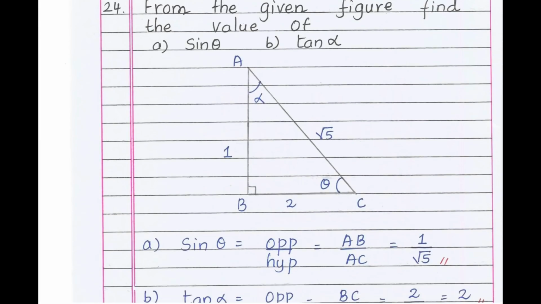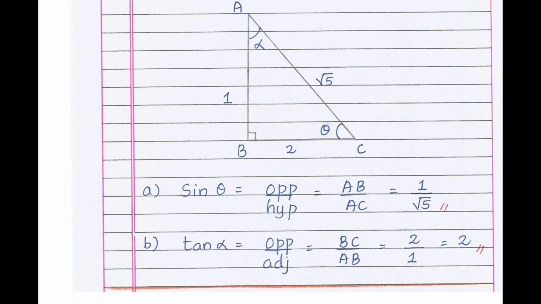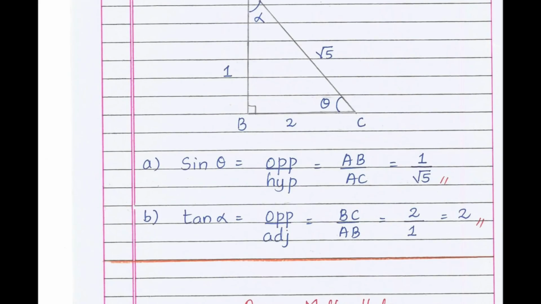Moving to 24th question, from trigonometry. From the given figure, find the value of sine theta and tan alpha. Just look at the figure and find it. With respect to theta, the opposite is this side, and the base, or adjacent, is BC. With respect to alpha, BC is the opposite and AB is the adjacent.